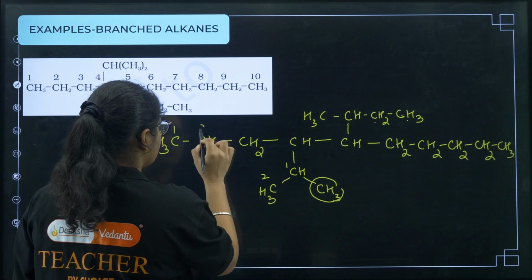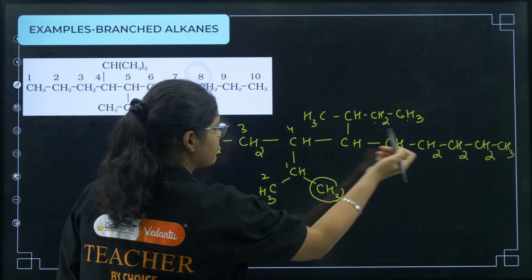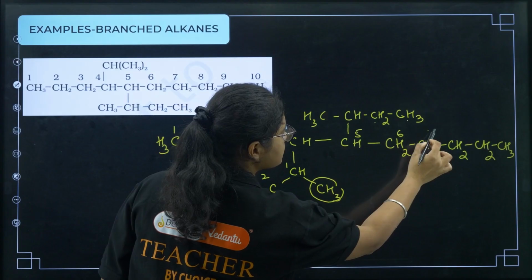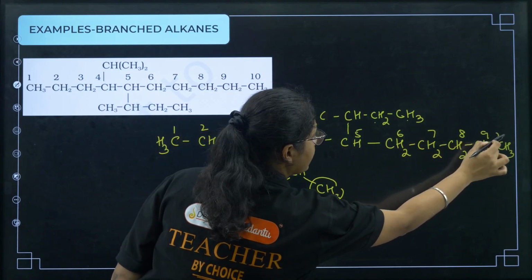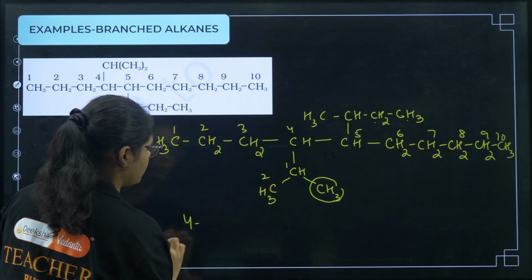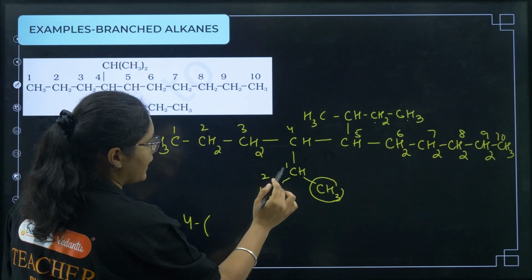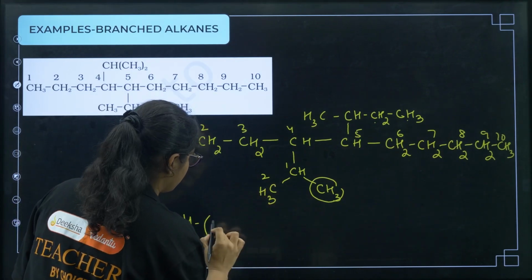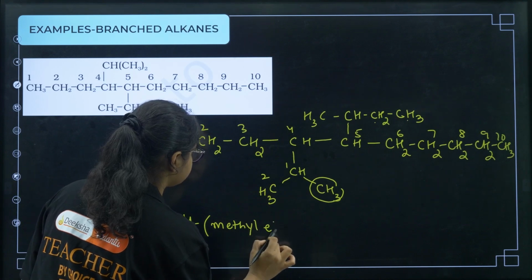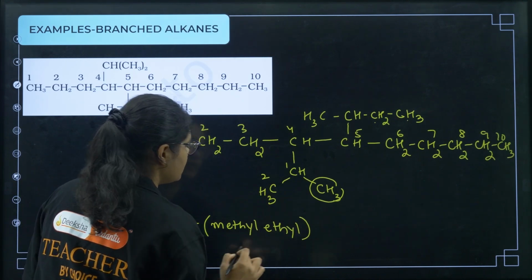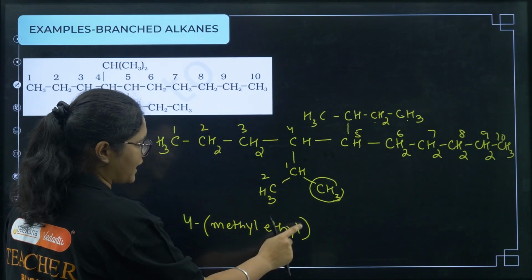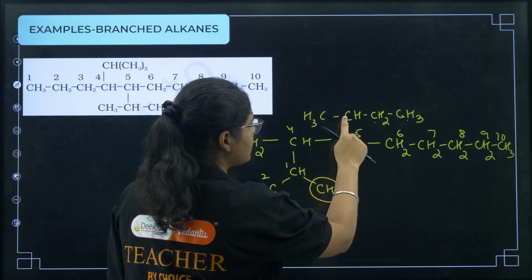So I'll get 1, 2, 3, 4. If you name from that side, then you will get higher numbers, right? 1, 2, 3, 4, 5, 6, 7, 8, 9 and 10. So on the fourth carbon, what do I have? Fourth, this one. Then I have here 1 methyl, or you can simply write methyl ethyl. Because it is in the one position, you do not have to mention it here. So 4 methyl ethyl.